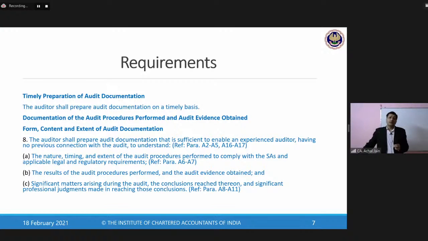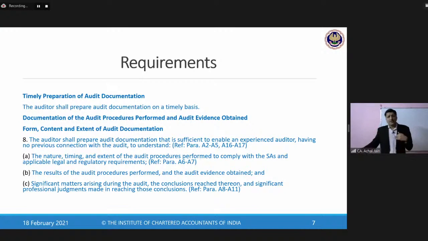Now, in respect of both of these items, PPE and the loans, all the documentation has been done except the conclusions. And because the conclusions have not been documented, somehow the linkage of the procedures in relation to both these items may not get established later on.